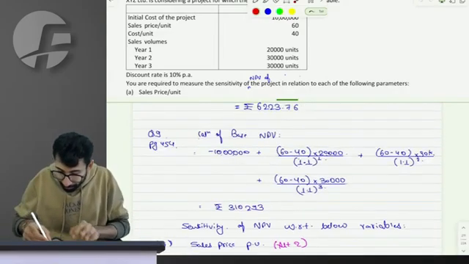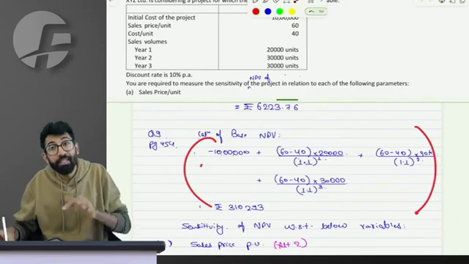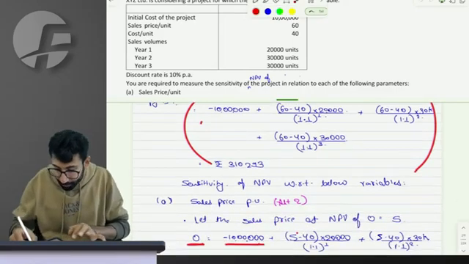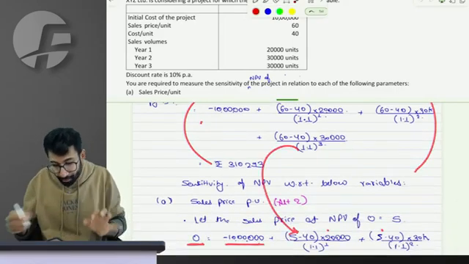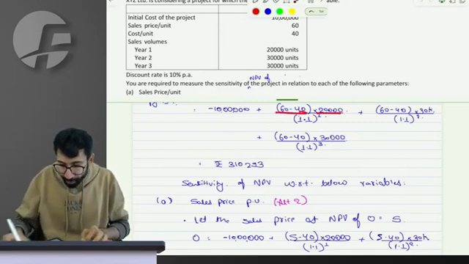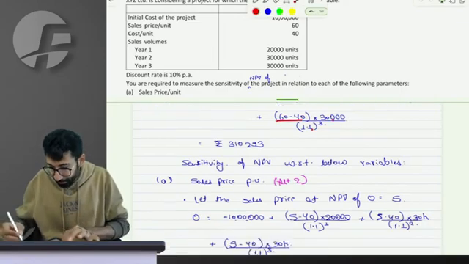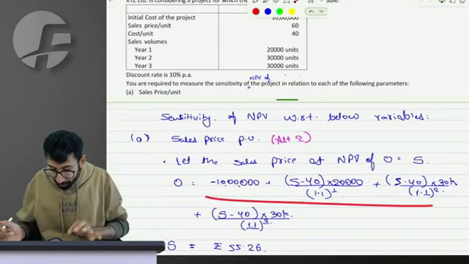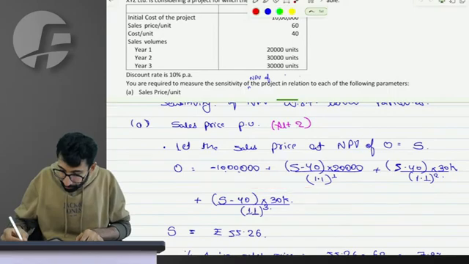Sir, you create the base equation because later on the same equation helps you to simply replace a variable. S minus 40 into 20,000, S minus 40 into 30,000, S minus 40 into 30,000, right? Sir, how do we solve it in the exam? Really easy.